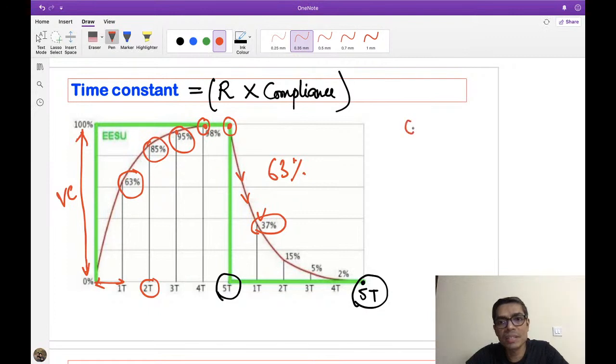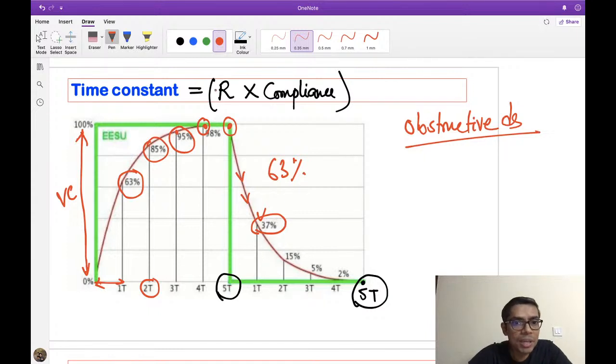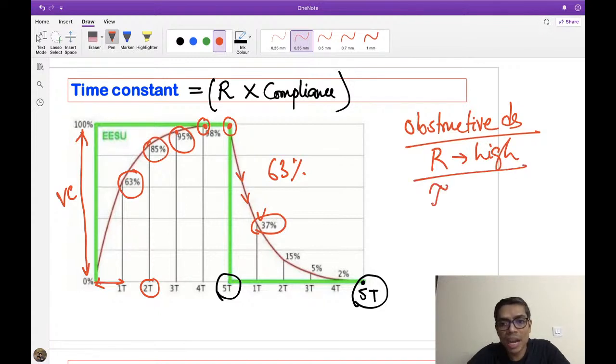Suppose one person is suffering from obstructive disease. What will happen to this R? The R is very, very high. If the R is very high, what will happen to the tau, or time constant? Time constant will also be very high. What is the meaning of that? Time constant is high, that means the lung filling will be very, very slow.